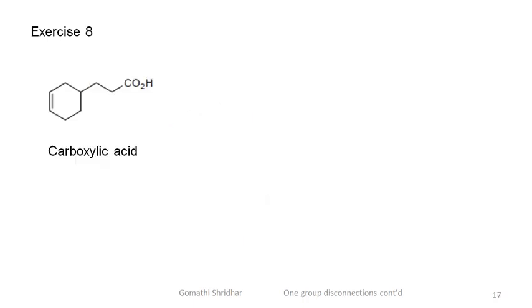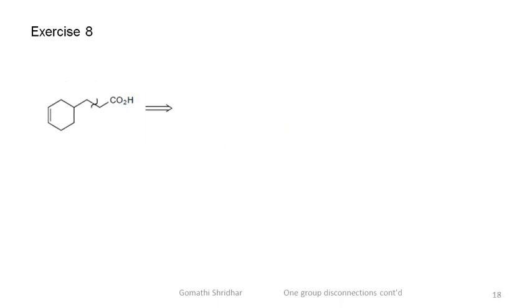Now, let us look at the carboxylic acid. Which bond will you disconnect? Pause the video, write the synthons and the complete synthesis, and continue after you have completed. So, the bond that can be disconnected is the alpha beta bond to the carboxylic acid. This is one possible disconnection.